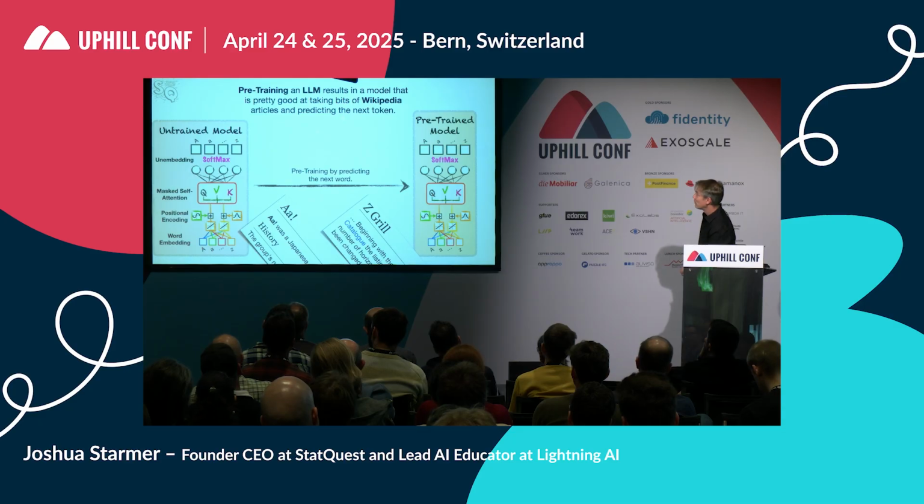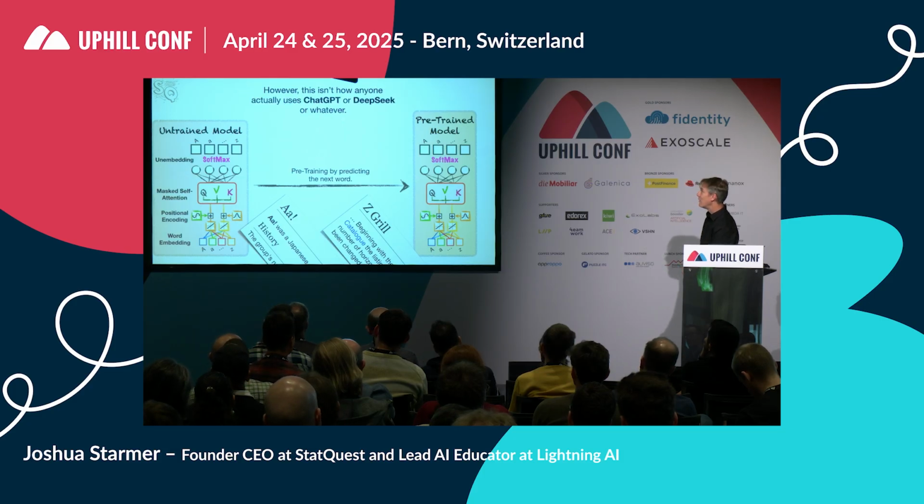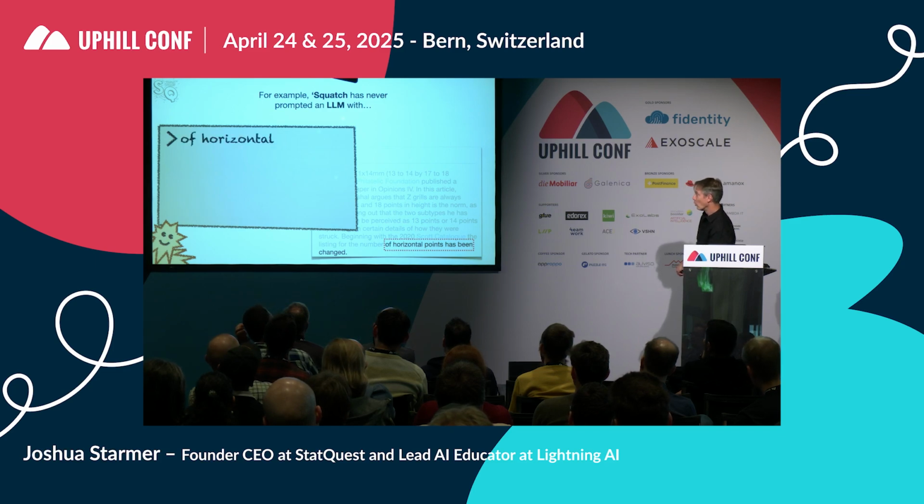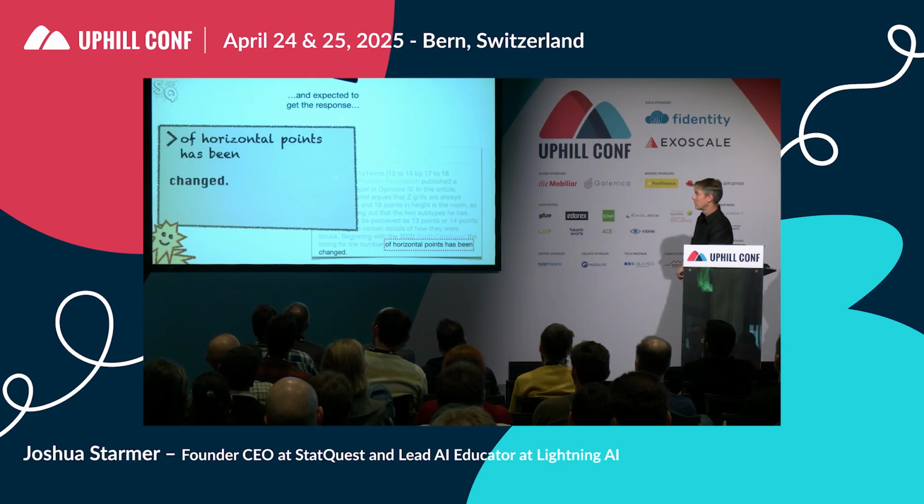Pre-training an LLM results in a model that is pretty good at taking bits of Wikipedia articles and predicting the next token. However, this is not how anyone actually uses ChatGPT or DeepSeek or whatever. For example, a Squatch has never prompted an LLM with "of horizontal points has been" and expected to get the response "changed."